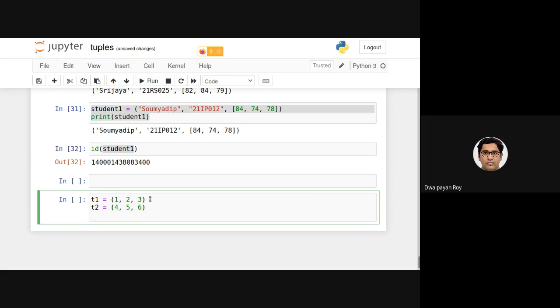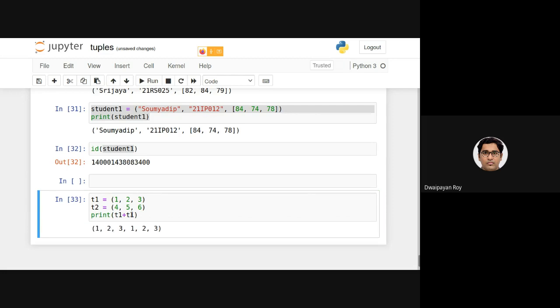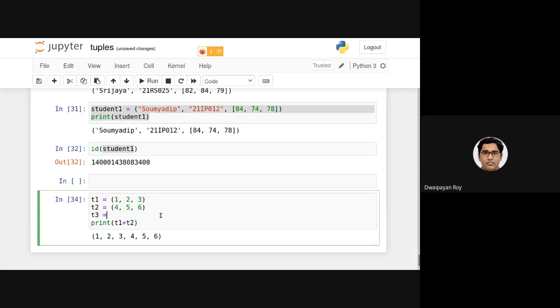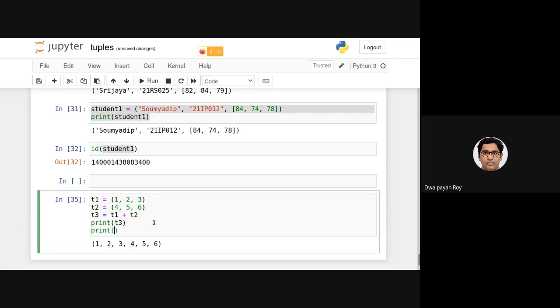If I do this concatenation, t1 plus t2 will provide us with this output. Also, if I want to store them in a new tuple, say t3, t1 plus t2, and if I print t3, as you can see this, and also if I print the type of t3, it will be tuple.